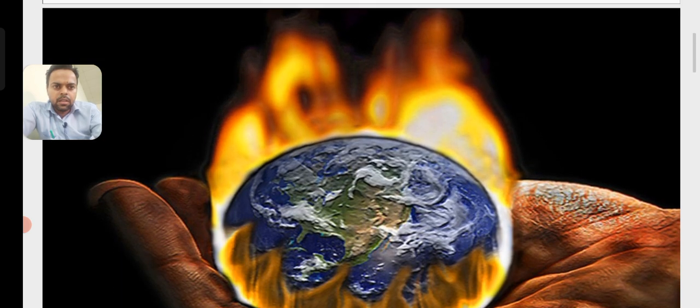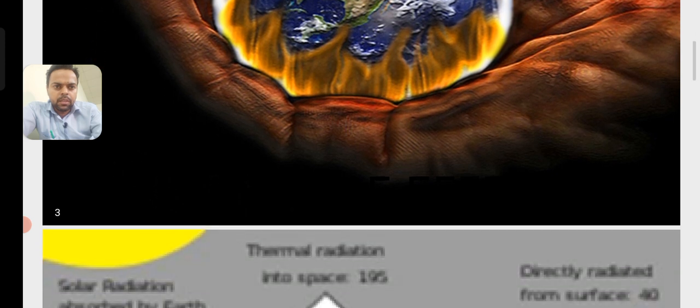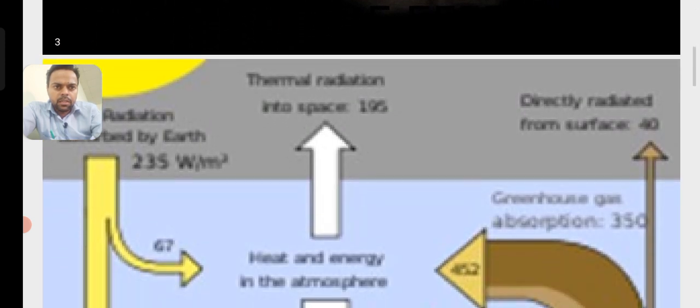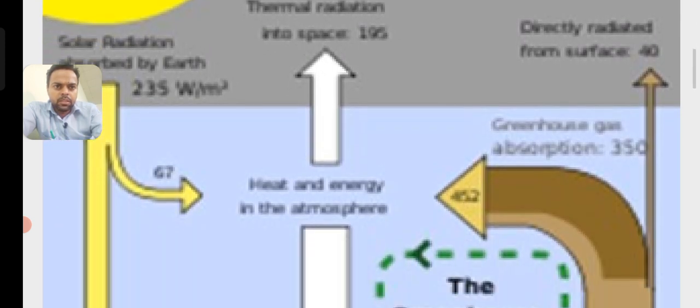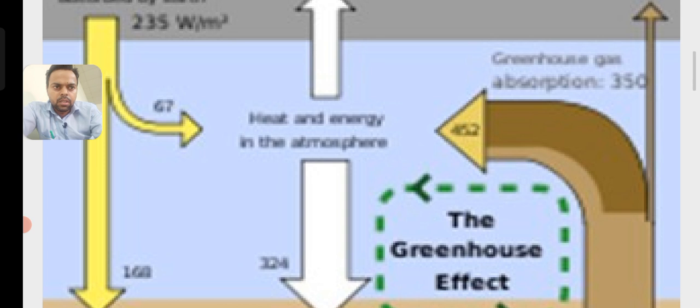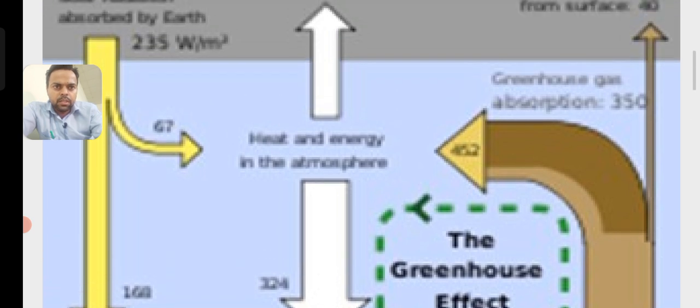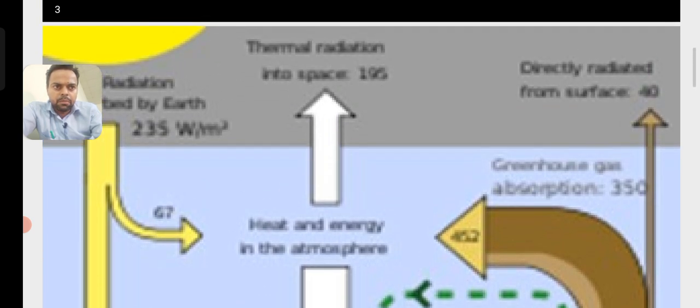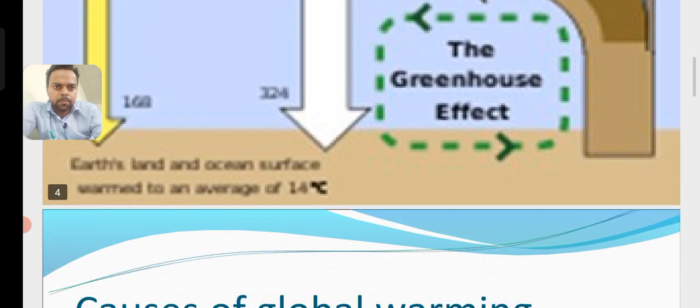And this is the diagrammatic picture of global warming, in which the greenhouse gases cause the greenhouse effect, due to which global warming persists in our environment.